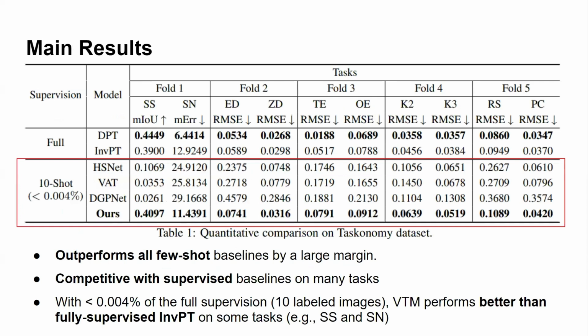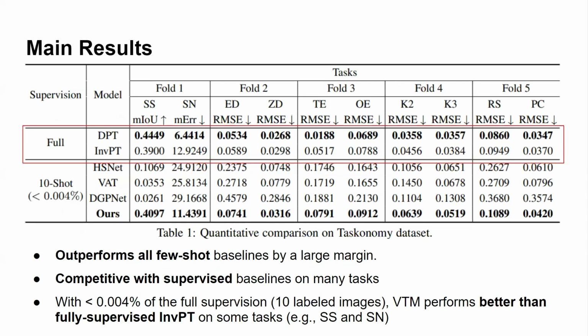Next are the main results in the paper. From the quantitative comparison of VTM with other baselines, VTM outperforms all few-shot baselines by a large margin. It works competitively with supervised baselines on many tasks. With only 10 support images, VTM performs better than fully supervised InvPT.